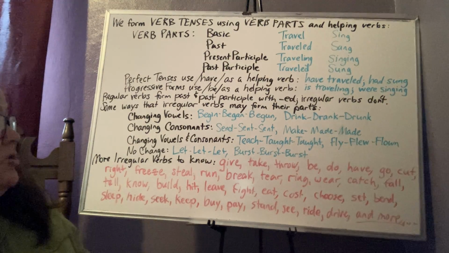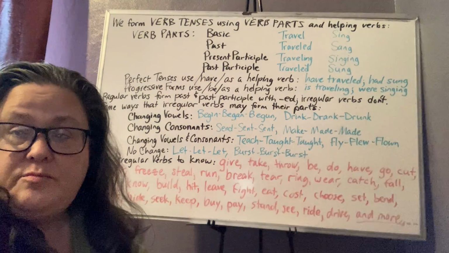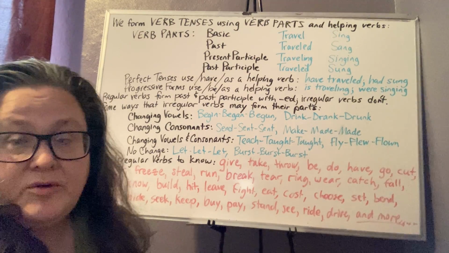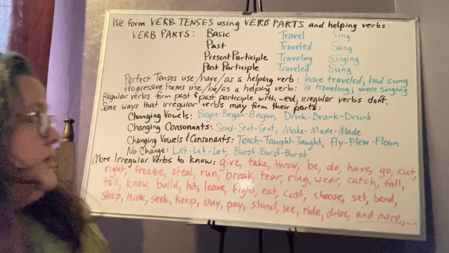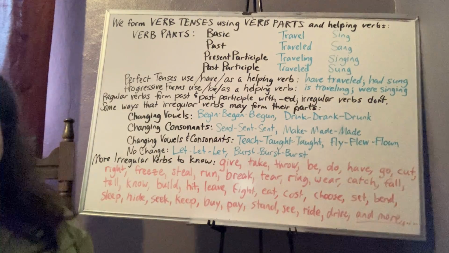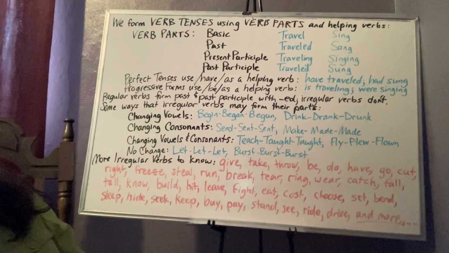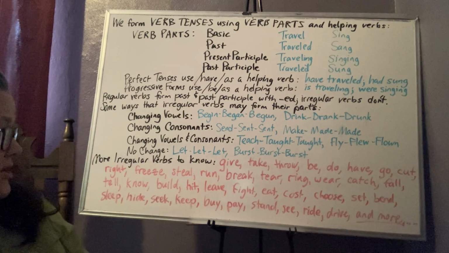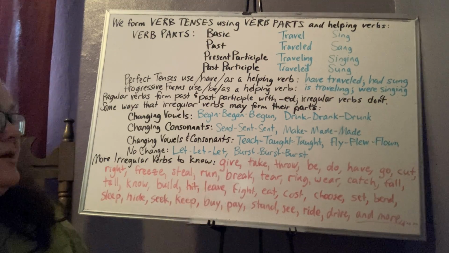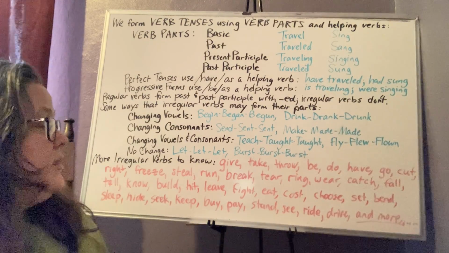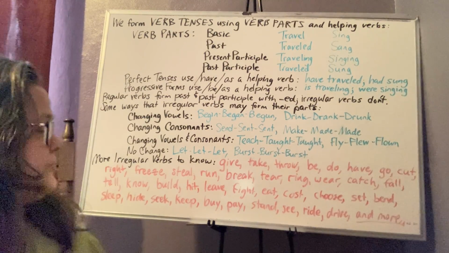And I'd like you to make it a little bit of a quest to know as many irregular verb forms as you can. And we're going to start with these. So I'm just going to really quickly tell you what the past and past participle is for each one of these. Give becomes gave, becomes given. You should already know these, really.